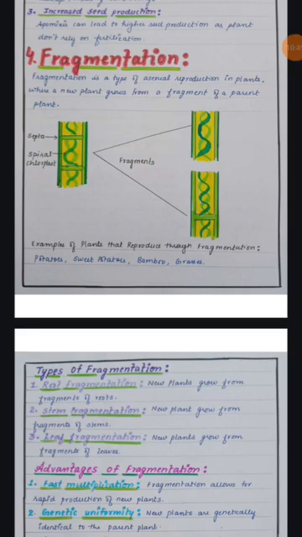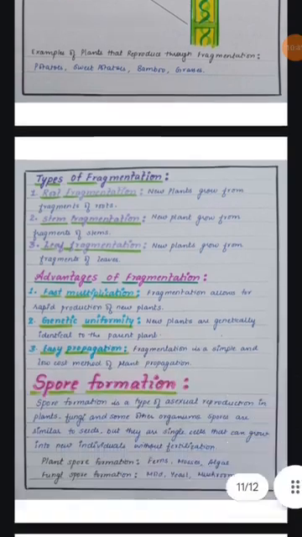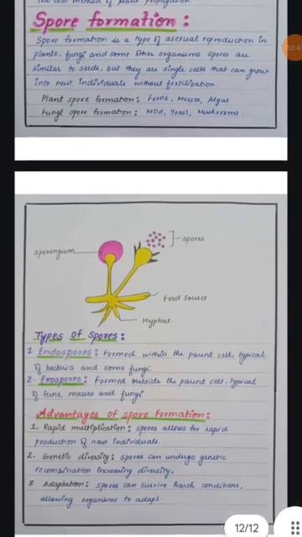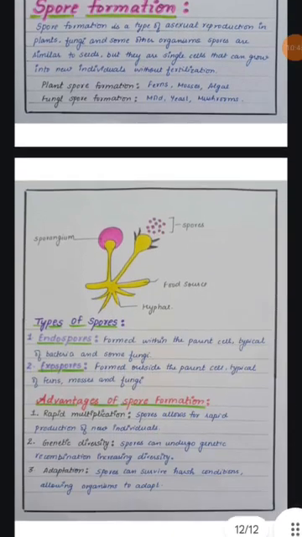And the last method of asexual reproduction is spore formation. Spore formation is a type of asexual reproduction in plant, fungi and some other organisms. Spores are similar to seeds, but they are single cells that can grow into new individuals without fertilization.